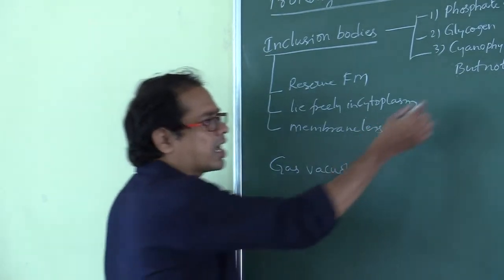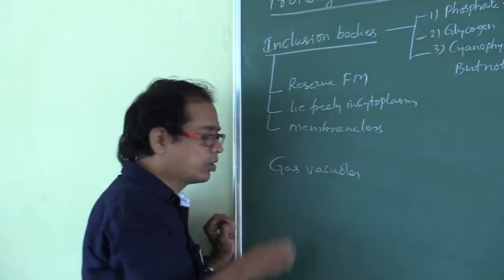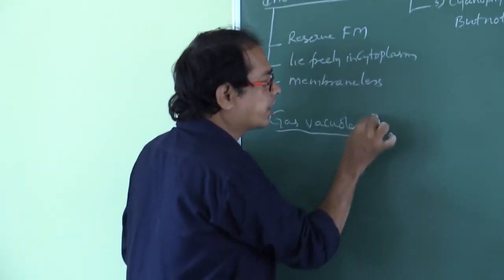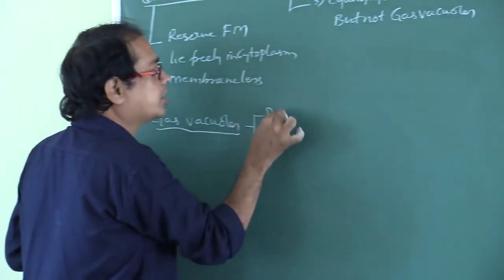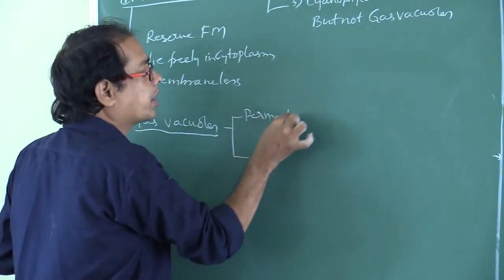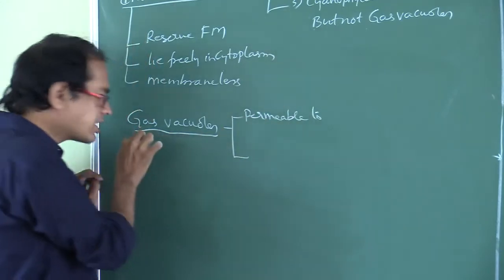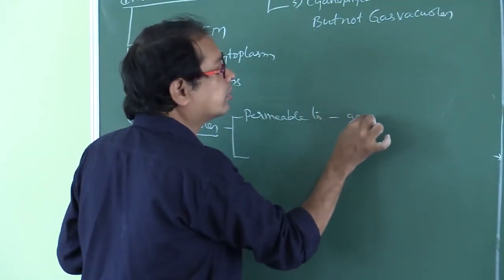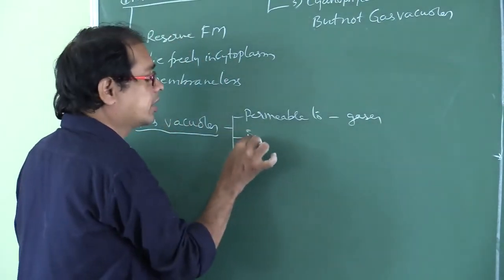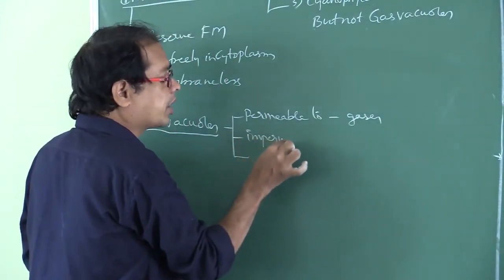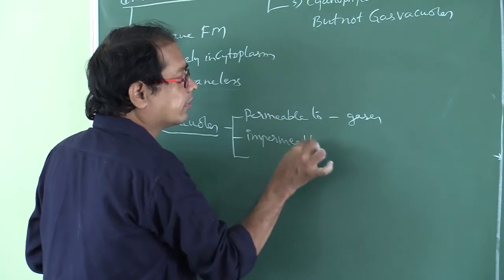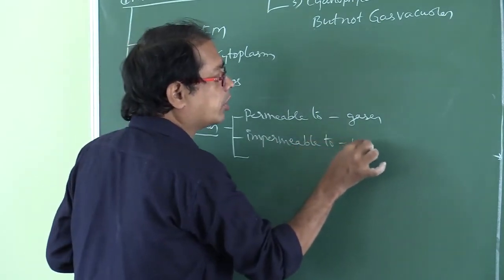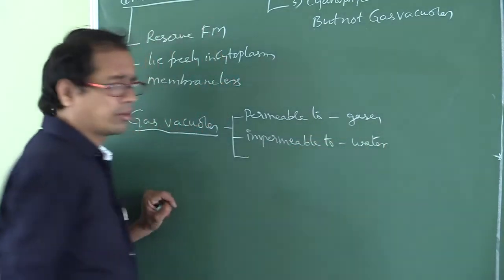Next, what are the characteristics of gas vacuoles? Gas vacuoles are permeable to gases. The word itself, gas, is there, no? Permeable to gases, that is, impermeable to water.